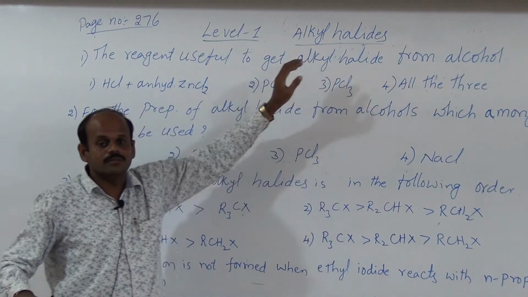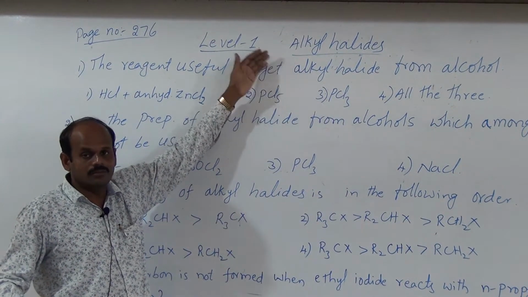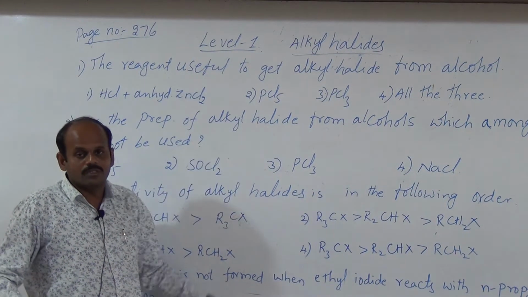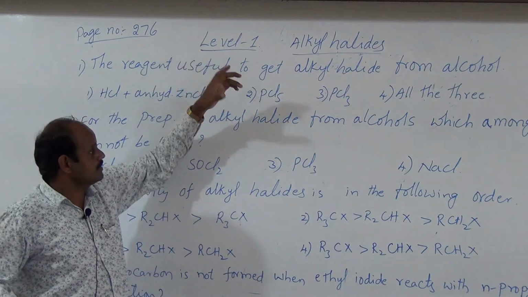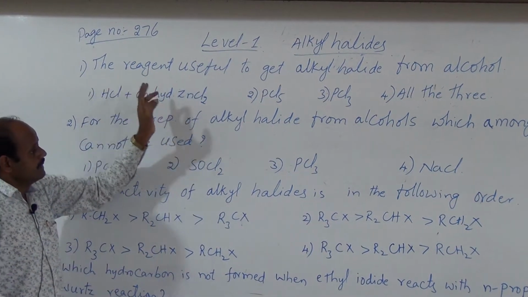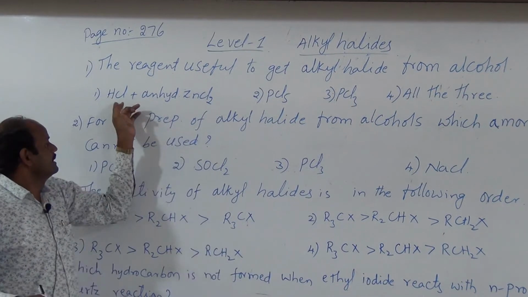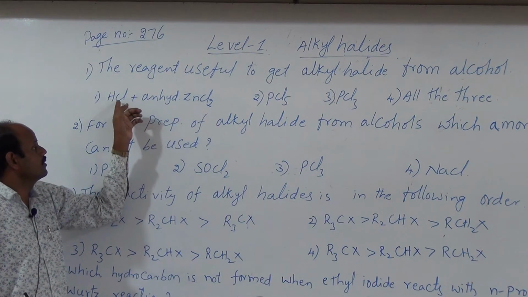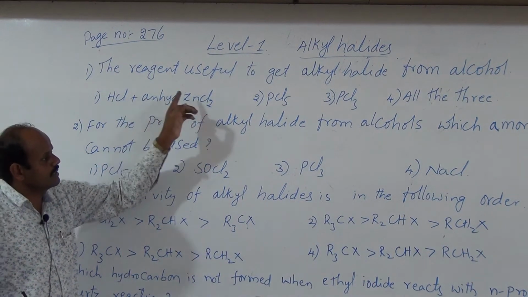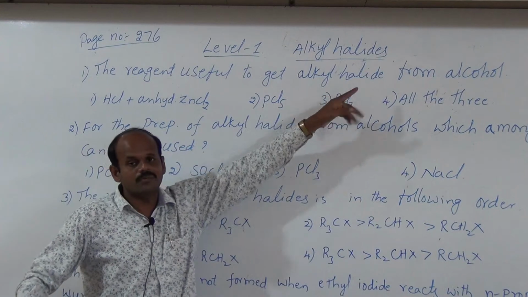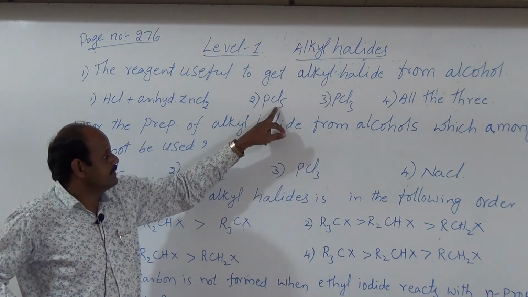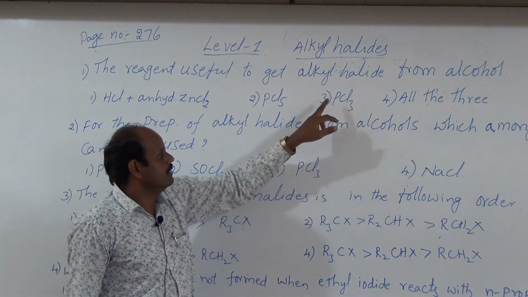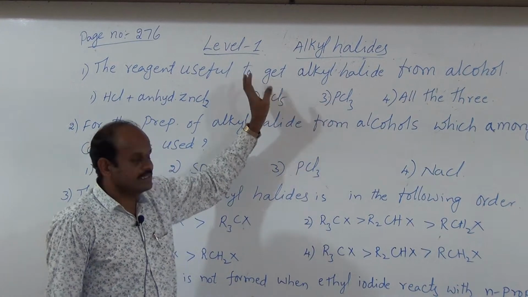And one more point, first you have to read all the synopsis, then only you can open these bits. Okay, now open your CET books, then you also can do. So from alcohols, when HCl is reacted with anhydrous zinc chloride, it gives alkyl chlorides. So this reagent is used for the preparation of alkyl halide from alcohol. And the second bit, PCl5, is also used for the preparation of alkyl halide from alcohol, and PCl3 also. Hence what is the answer?